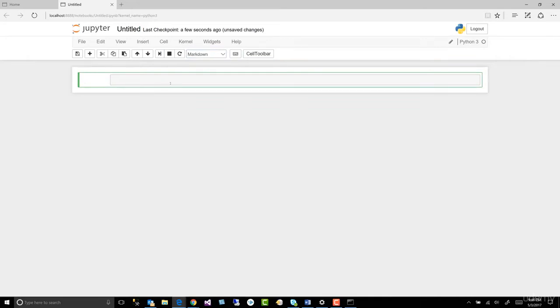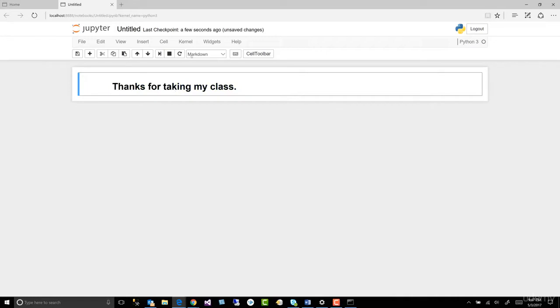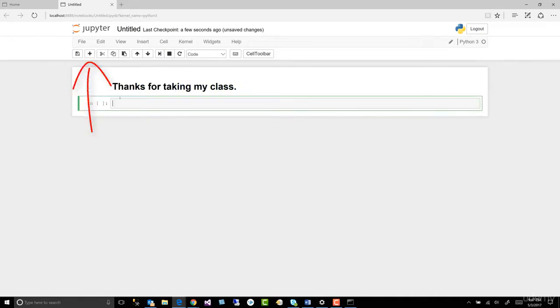Markdown is like HTML. So let's type in, thanks for taking my class, period. And now to run that, hold down your control button, this is on Windows, and hit enter. Markdown, HTML. Now let's add another cell. That's what these are called. These are called cells. And let's write some code.